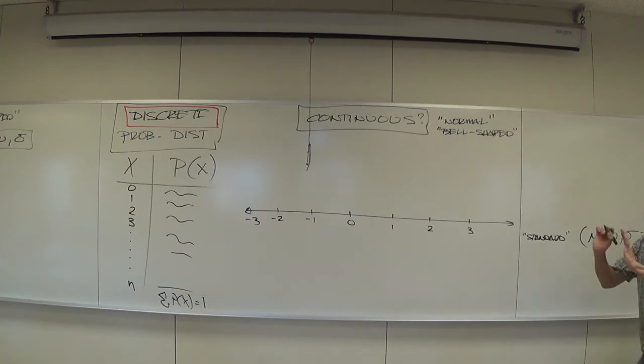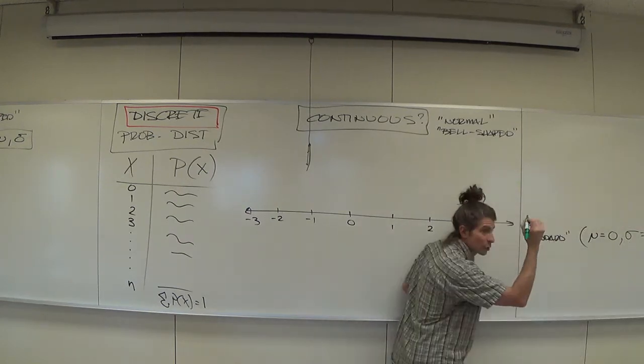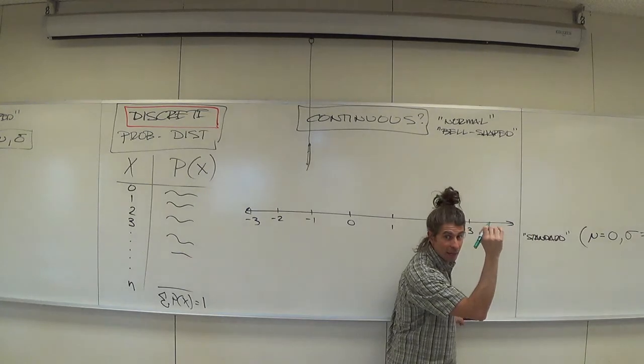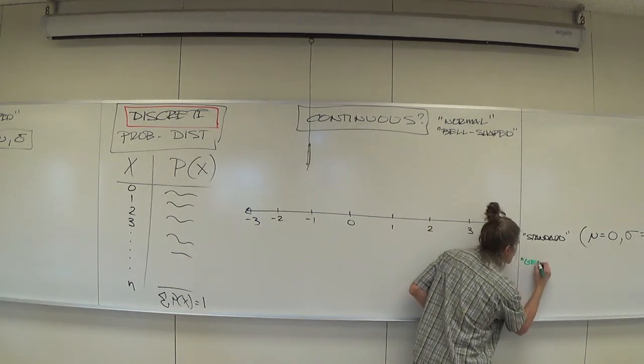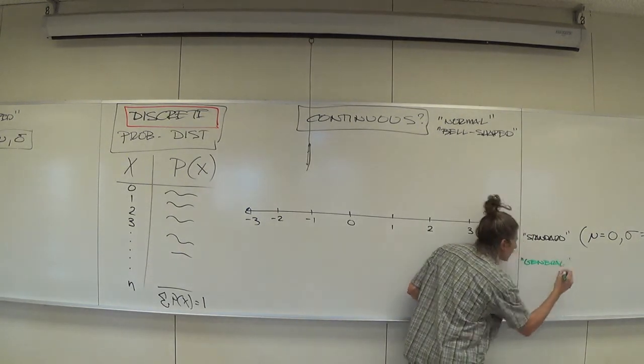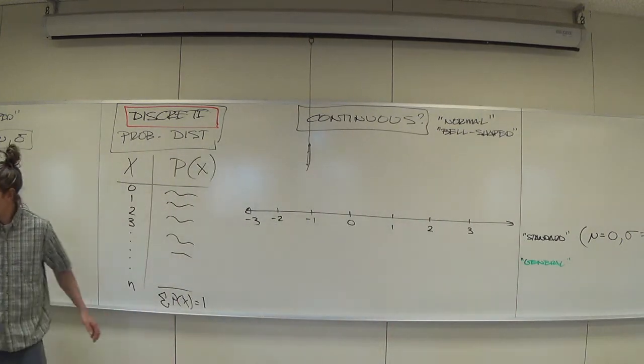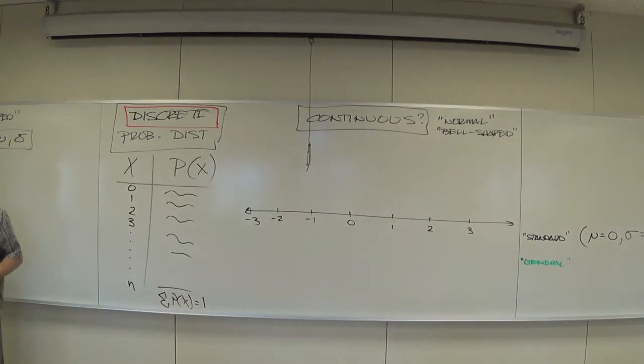Now, I want to give a hint to later. I'm going to put this in green. Write it down if you want to right now. Don't write it down if you don't want to. You can also have the general normal. Now, the general normal is going to vary depending on what you're talking about. Are you talking about IQs? LDL levels? Heights of American women? Sizes of those BBs? The volume of that gas tank? Let's pick the IQs for a second.